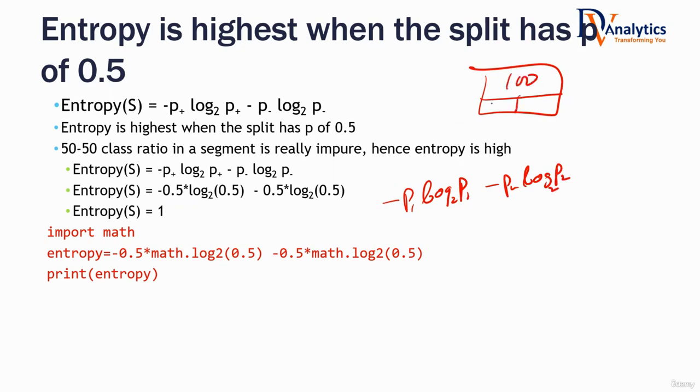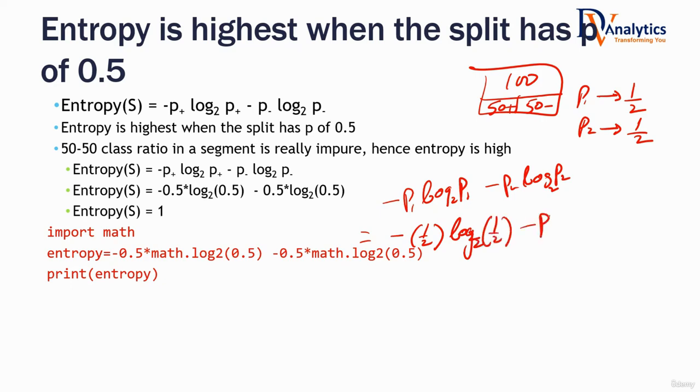Let's say 100 customers are there. 50 are buying, 50 are not buying. What is the P1 value? Probability of buying is how much? 0.5, 1 by 2. Probability of not buying, P2 value, is 1 by 2. Let's calculate entropy here. Minus 1 by 2 log to the base 2 of 1 by 2, minus again 1 by 2 log to the base 2 of 1 by 2.